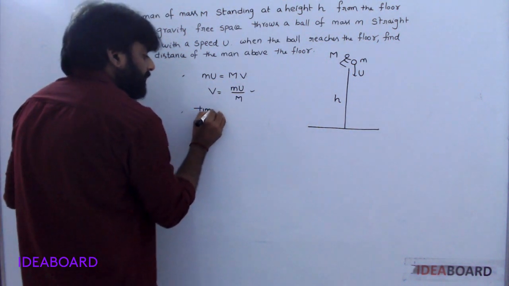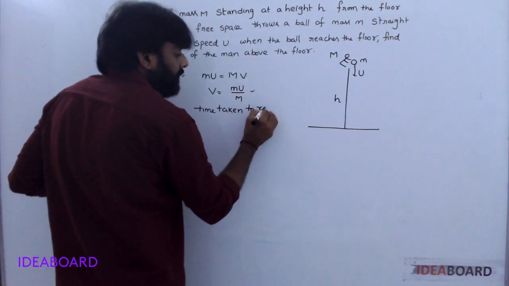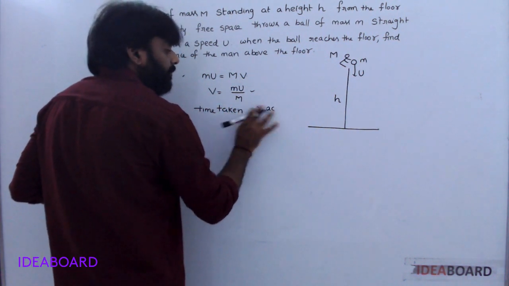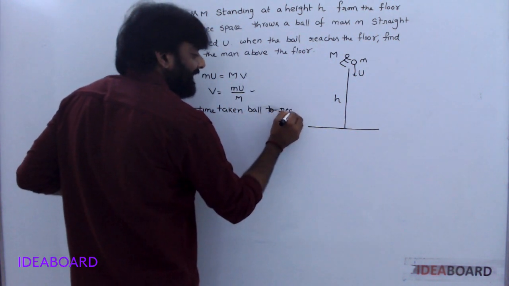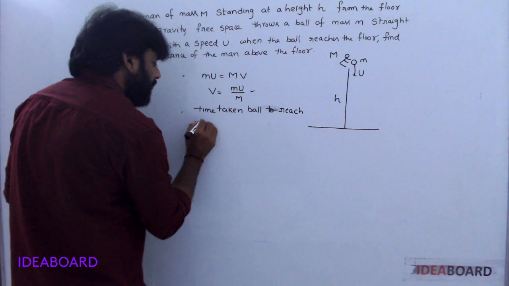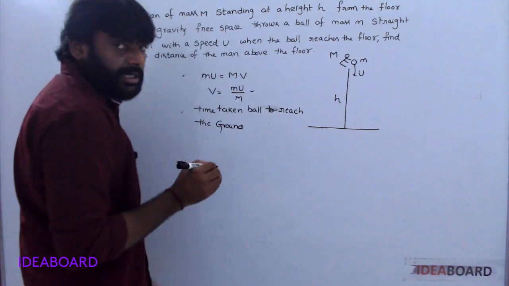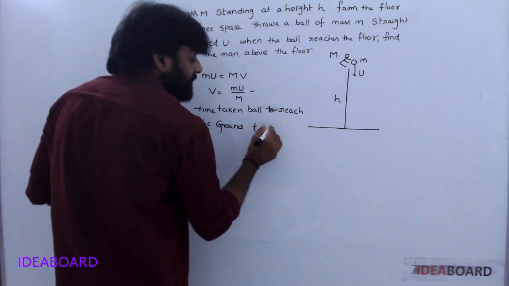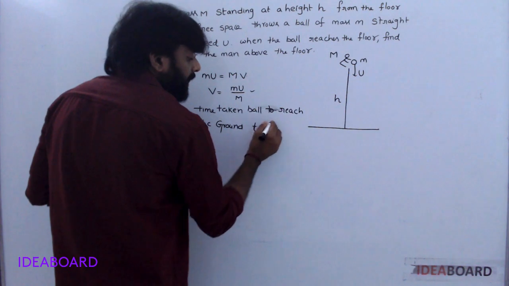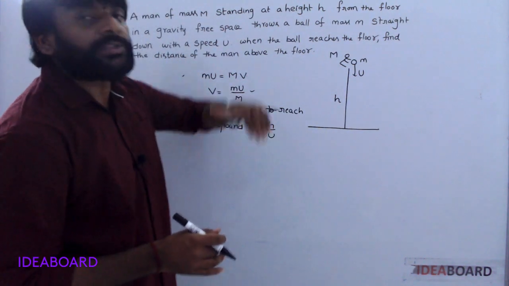Next, time taken for the ball to reach the ground. t is equal to h by u. In this time, the person moves in upward direction.